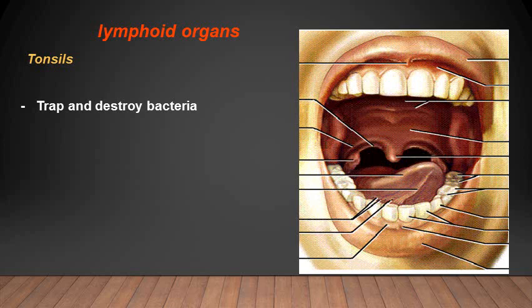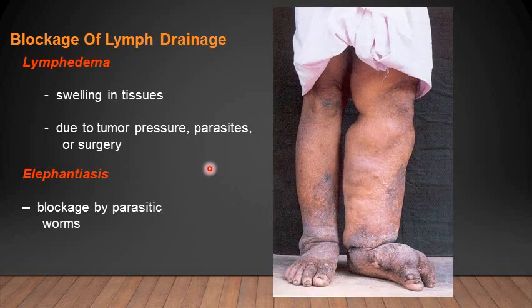These are tonsils. So if there is any blockage to the lymph drainage and the flow of the lymph, if this leads to obstruction of the lymphatic channels, that leads to the condition known as lymphedema.